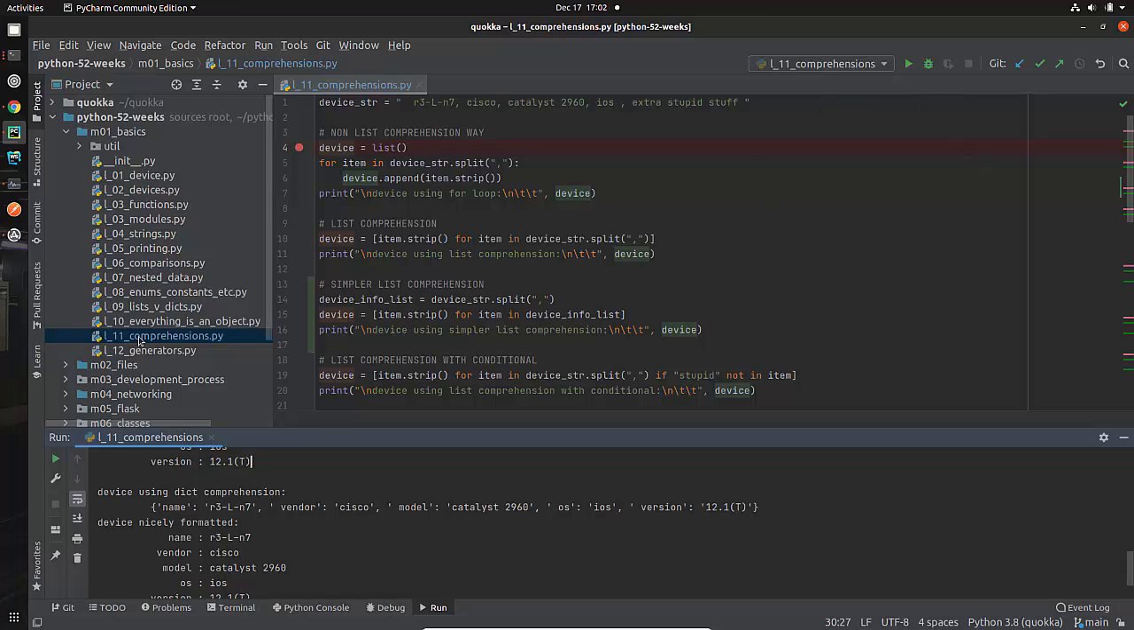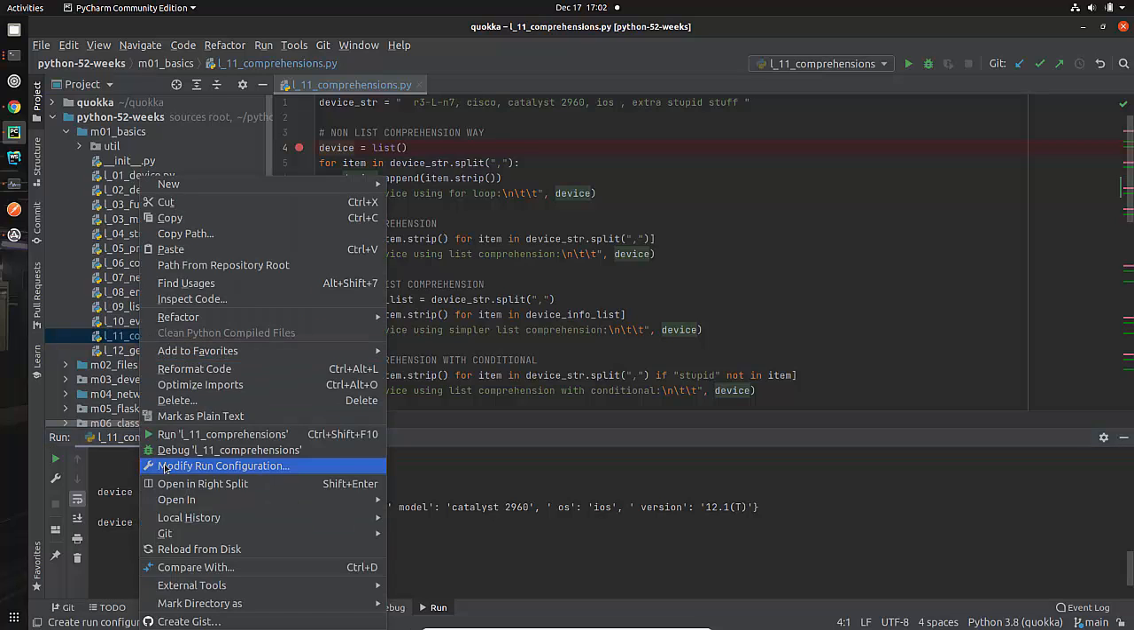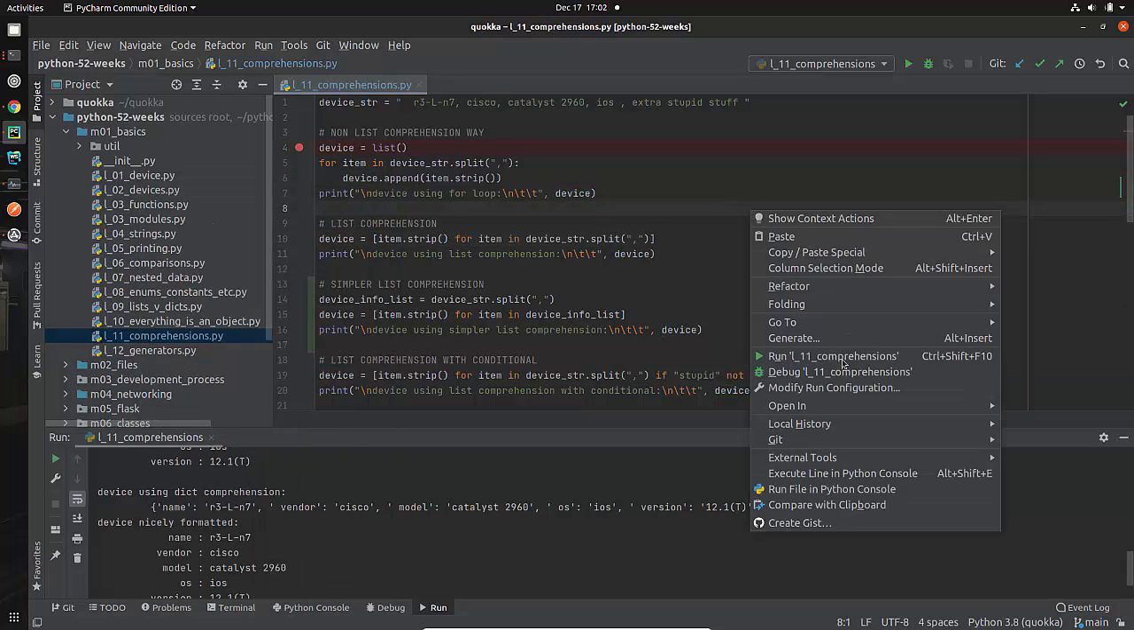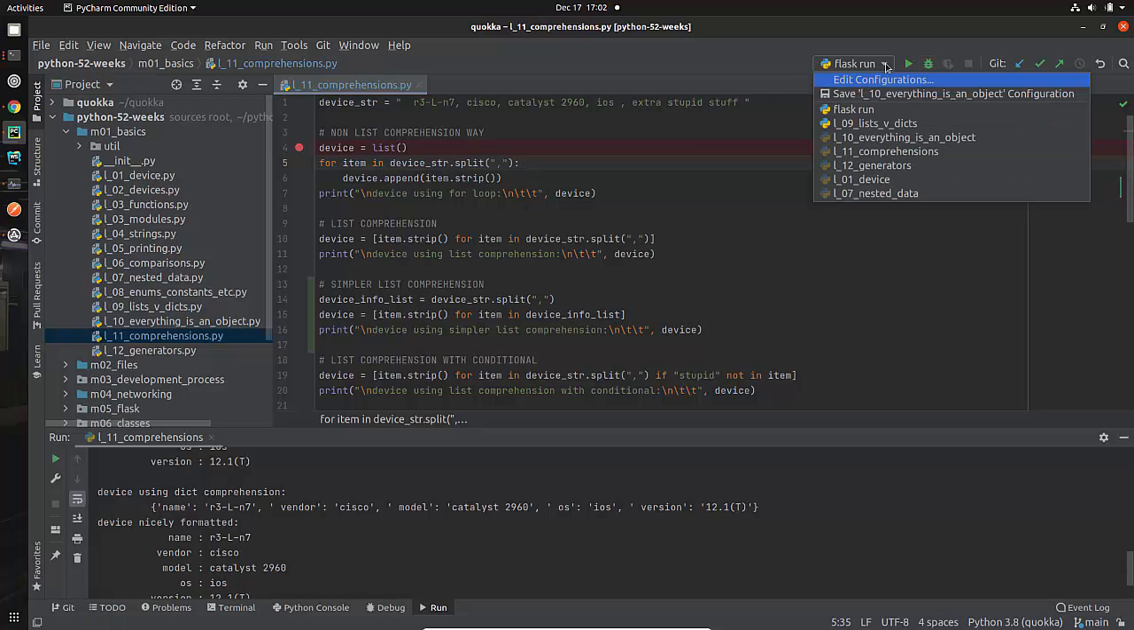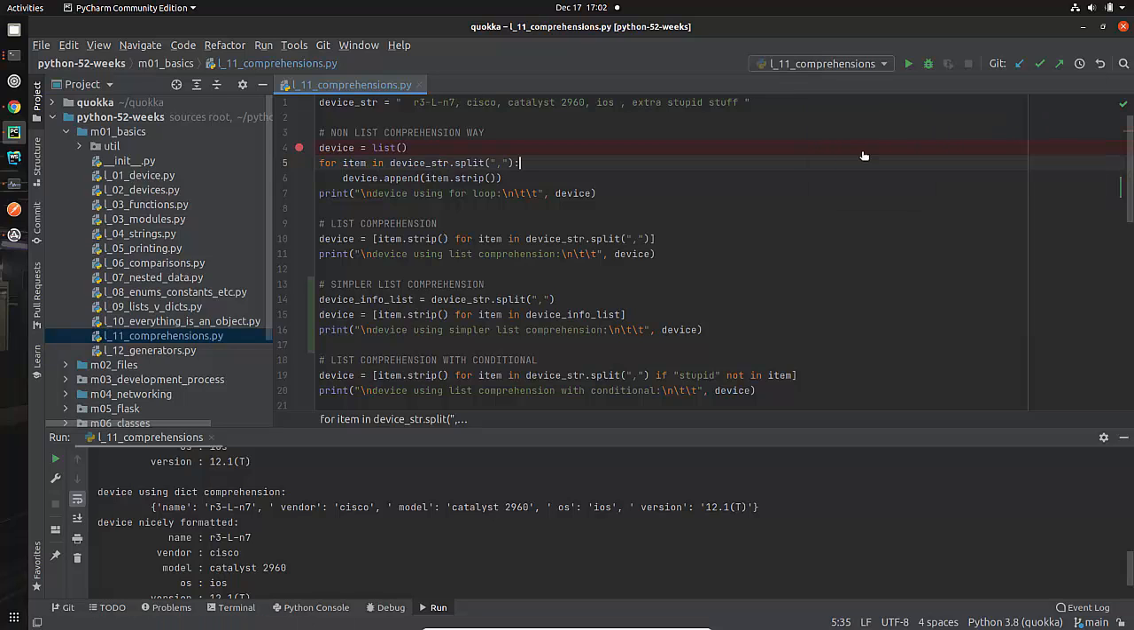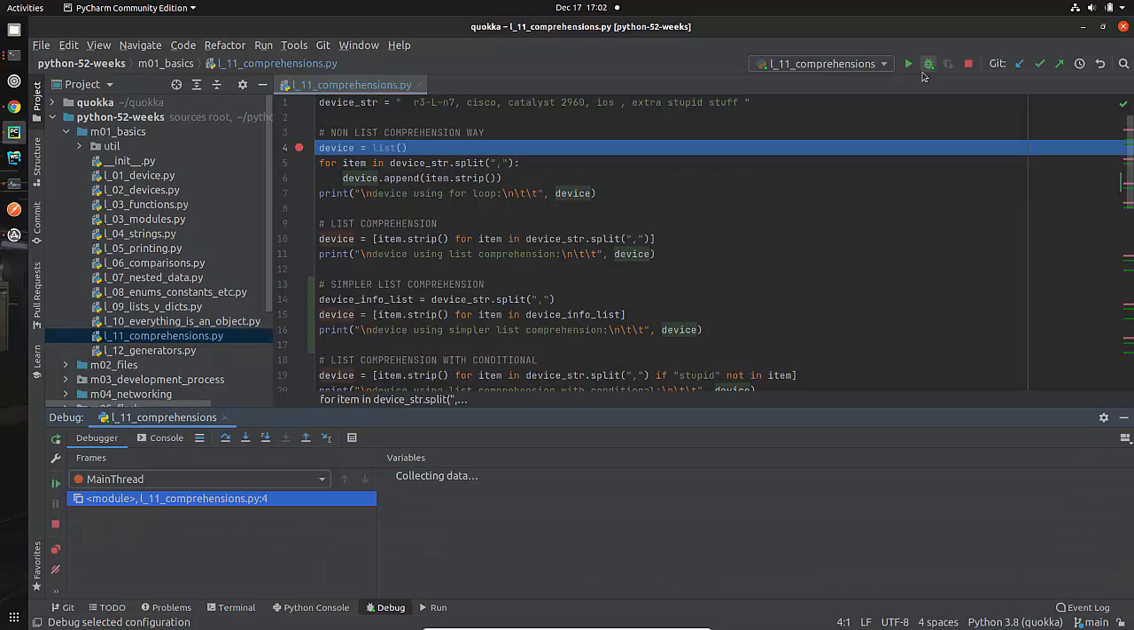So remember, there's multiple ways to run the debugger. I can right-click here and say Debug L11 Comprehensions. I could come in here and say Debug L11 Comprehensions. I could go up here. Now remember, if this was set to something different, then if I just said I want to debug it because it's down here, nope, that won't work. That would actually run Quokka for me, or maybe something else. So I need to make sure that that is selected if I want to do it from up here. So I'm going to go ahead and do it from up here. Let's say Debug L11 Comprehensions and see what happens.